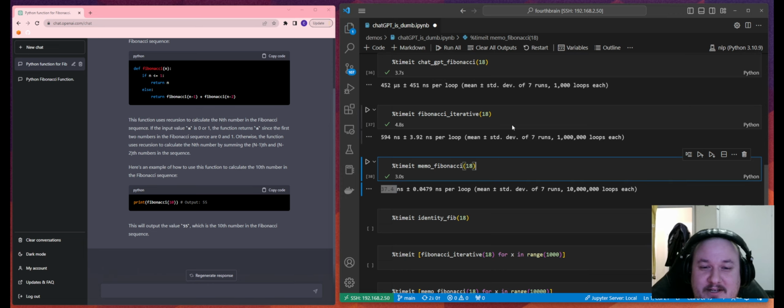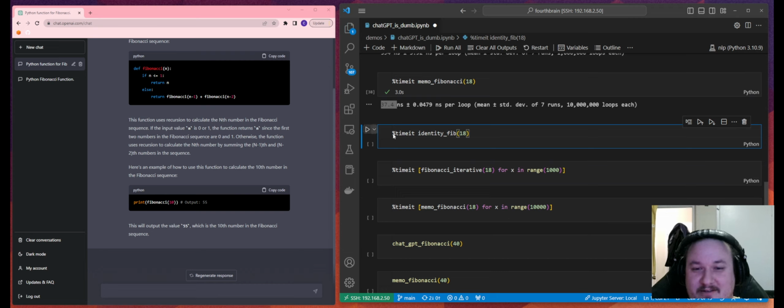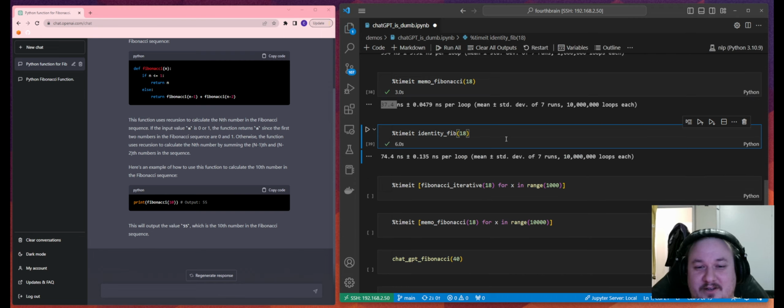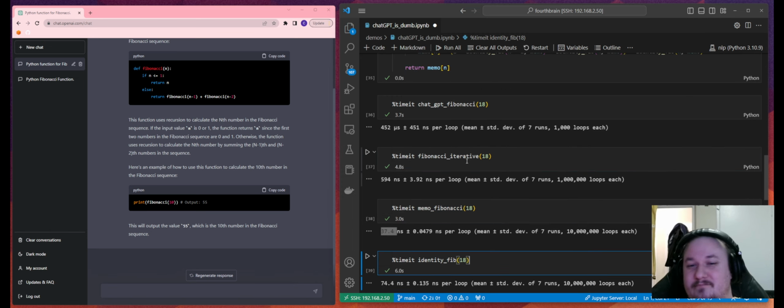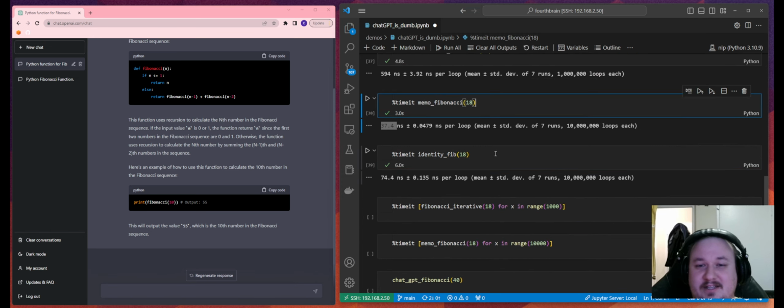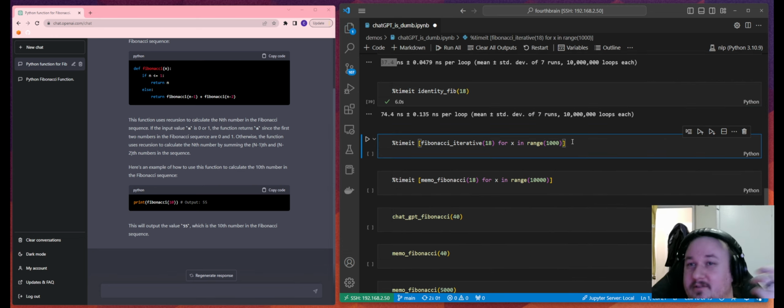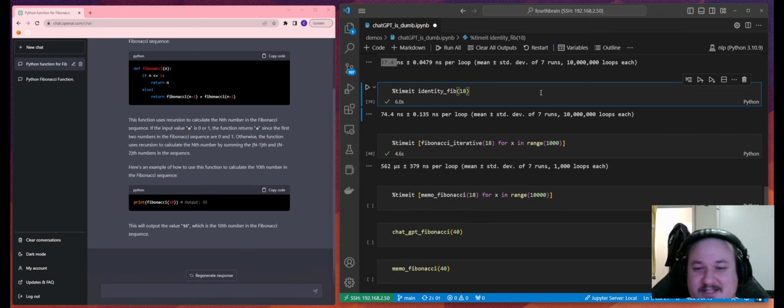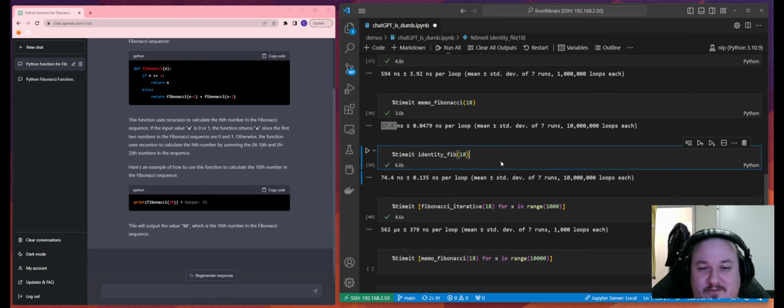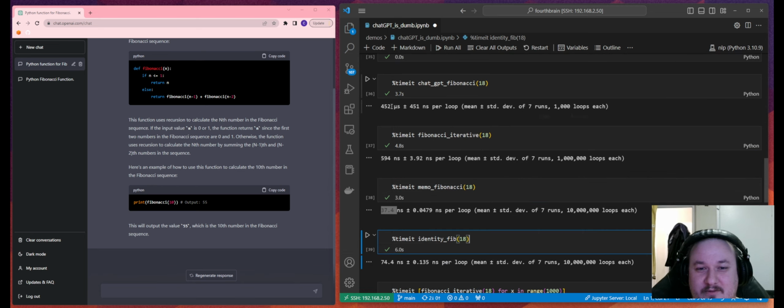It's almost 10,000 times faster. All right, fair enough. Let's try the iterative one just to see what it does. And we have this here. Okay, so it's a little bit slower, but it's still much faster. It's a little bit slower than the memoized version, I should say, but it's much faster than ChatGPT's version, again, by orders of magnitude. So just to show you very visually, right, let's time this thing going 1,000 times in a row. So we're slower.